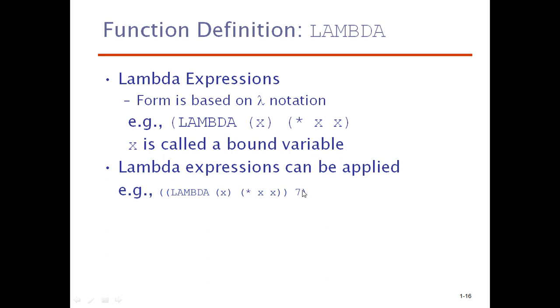Now I want to apply it to some list of elements. Then what I can do here, just within the brackets, I can say 2 3 4 5 6. Then you will get the result as 4 9 16 25, like that. That means apply to all. So this is applied to a single value, and you can also apply it to a list of values. This is the way the lambda expressions are used in the Scheme language.